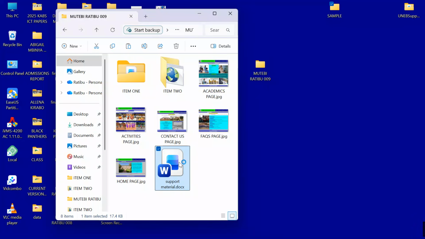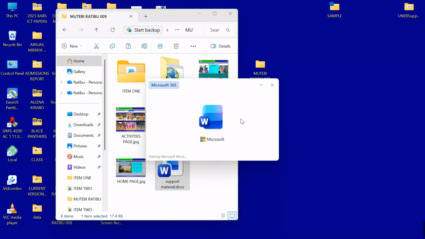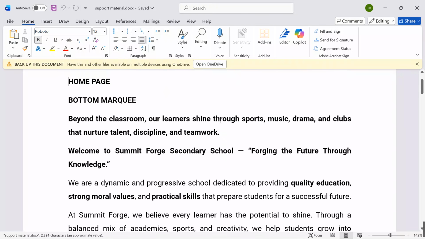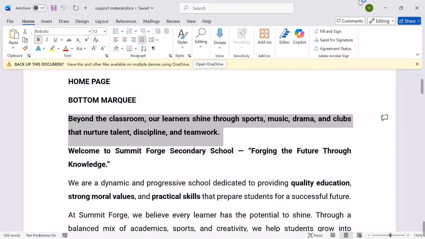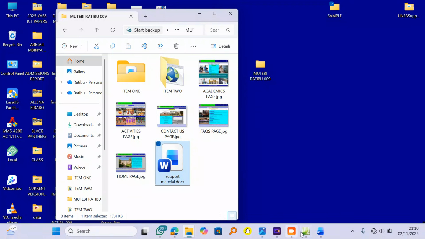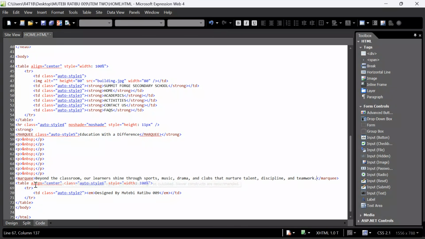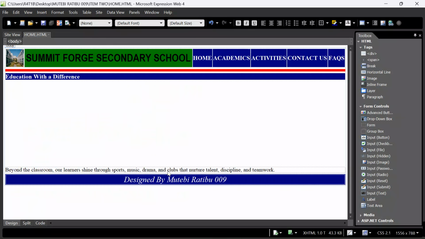Yes, it is over here. I had named it as support material. Remember, I've been able to put all this in the video description. I'm doing it so that I can catch up with time. So I want to use these better words where I said beyond the classroom to be my marquee. So I will come over here, I paste it, I Control S, get back to my code, and then, yes, I've put it here.